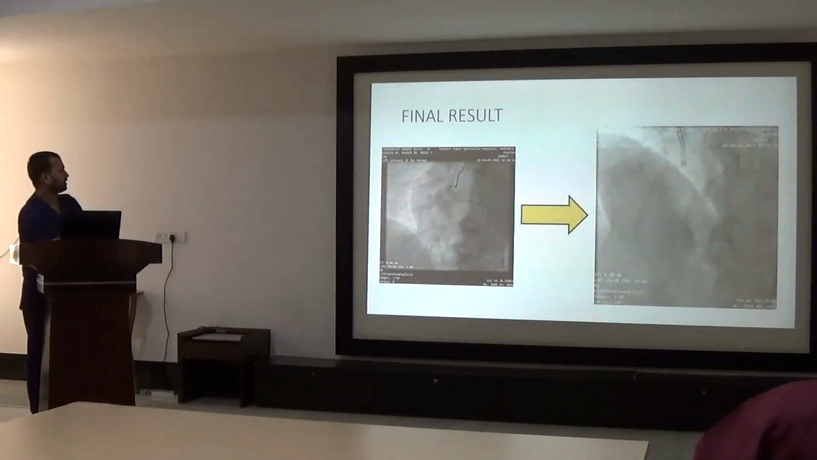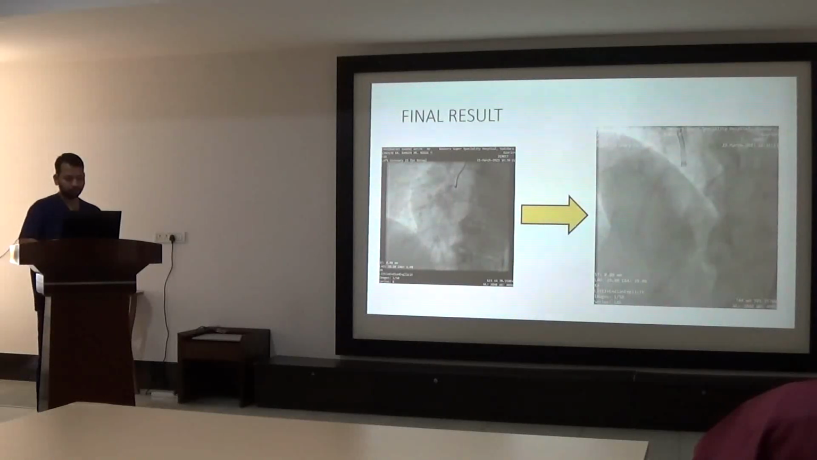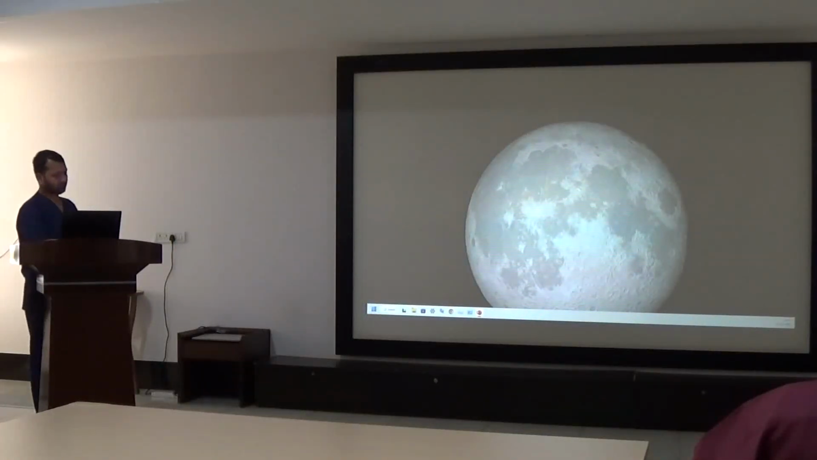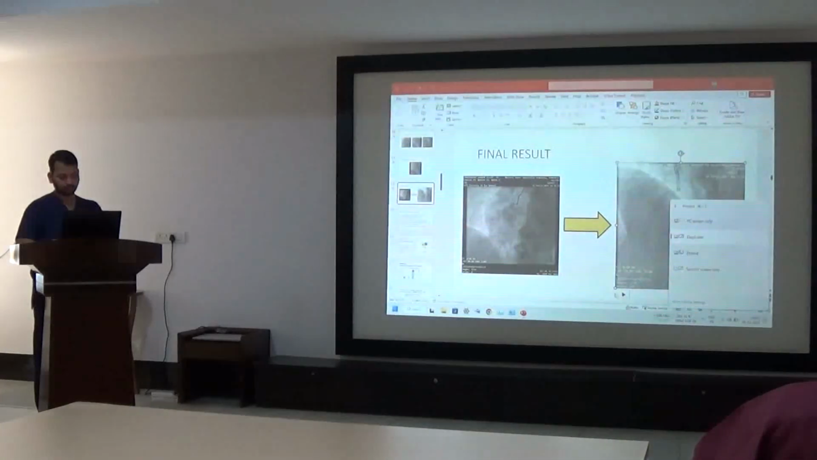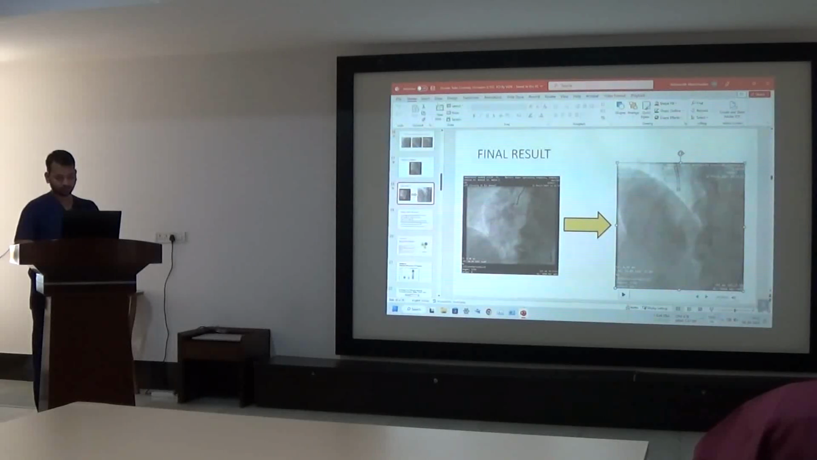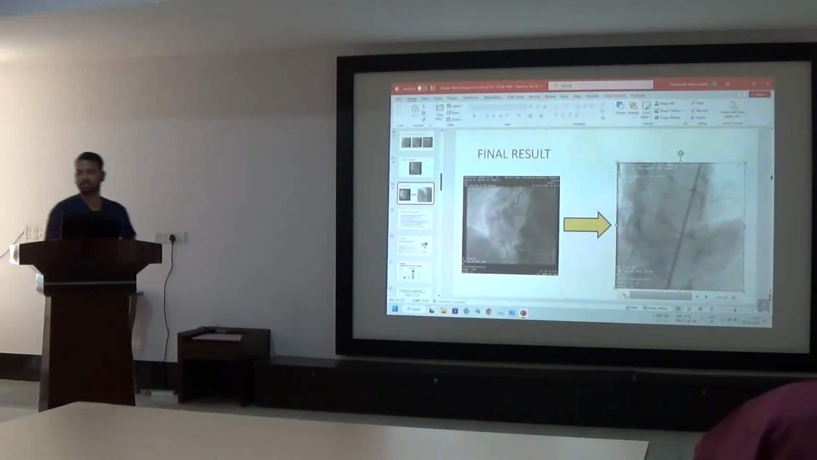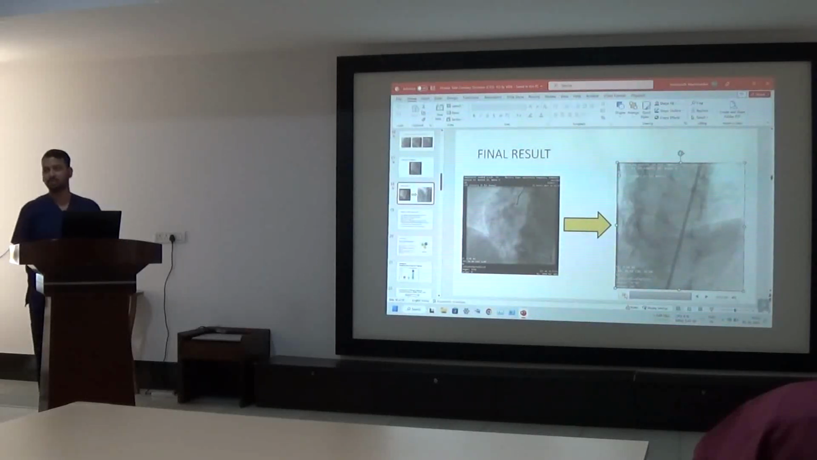So coming to the final result, sir. This was the first image of the RCA before the procedure. And this is the final result, sir. We can see the right coronary artery completely open. This is a very successful procedure without any complication. The patient went home after 2 days of hospital admission.